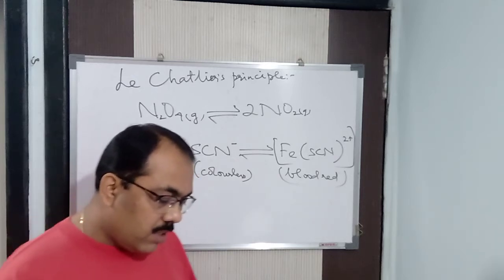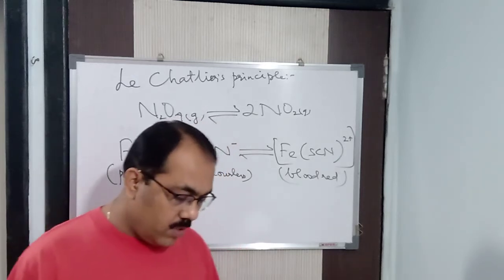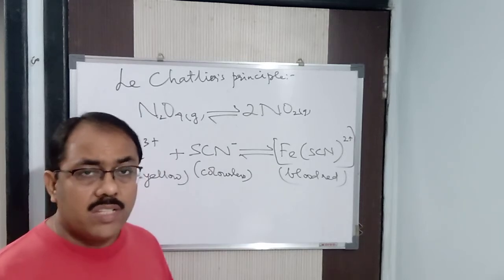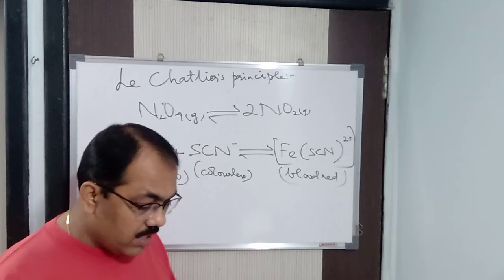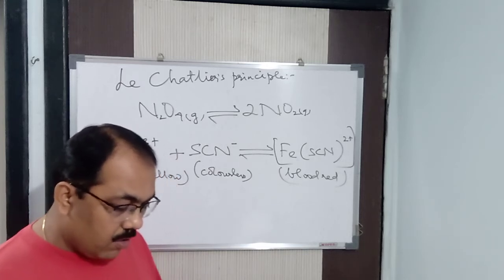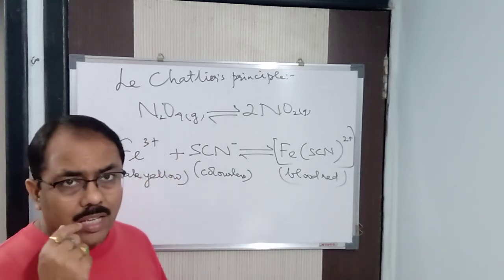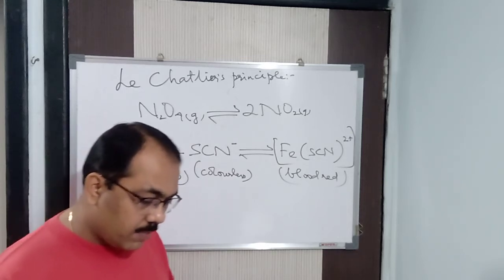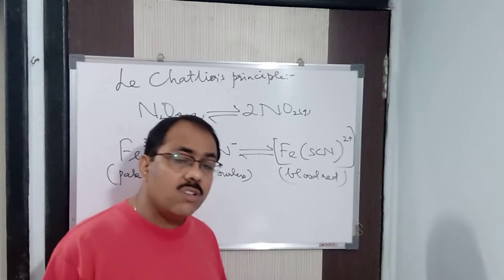Alright. Similarly, tooth decay also. When you are eating sweet things, the tooth decay also takes place on the basis of equilibrium. Now, you know, our teeth consist of an insoluble substance which is known as the enamel. Alright. Which is a very hard substance, you know that. Which is nothing but hydroxyapatite.